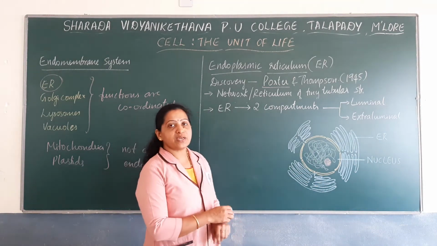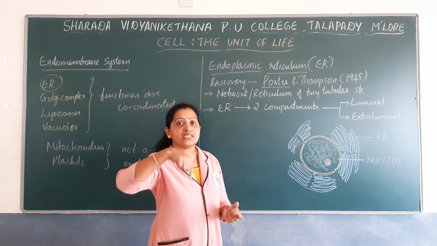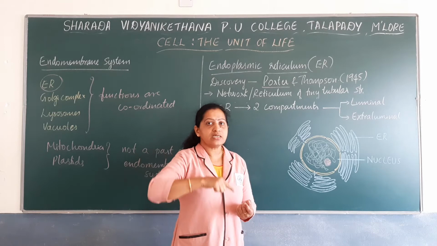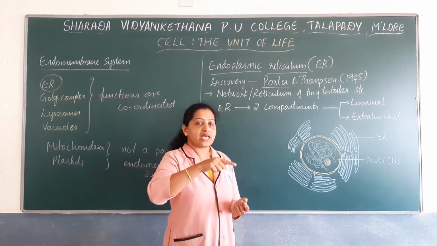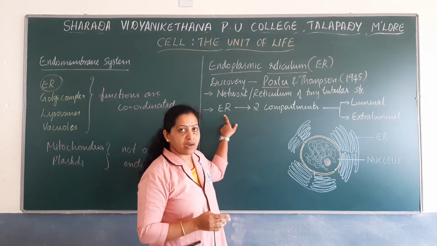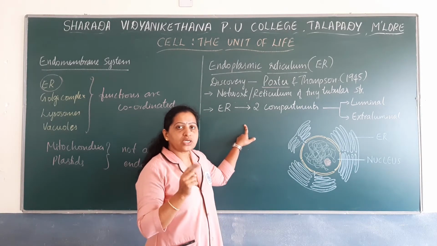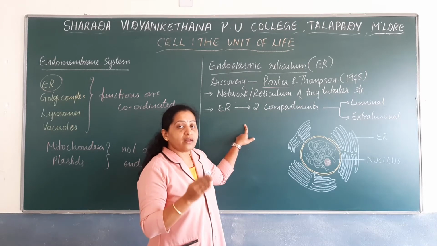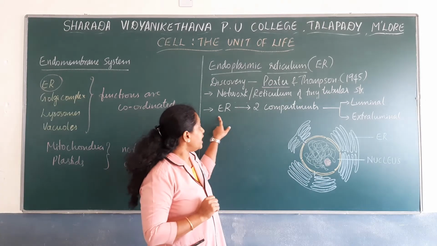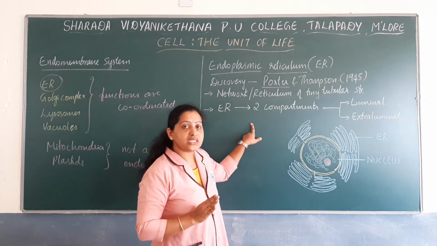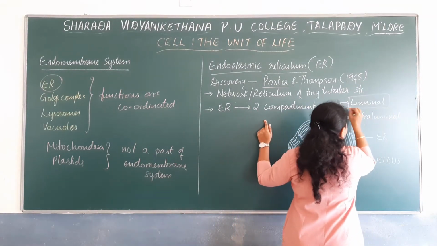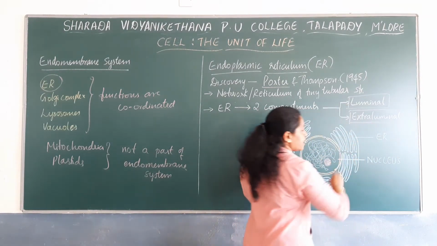So this endoplasmic reticulum divides the intracellular space. Intracellular space is the space within the cell. So the space within the cell is divided by this endoplasmic reticulum into two compartments. What are those two compartments? Endoplasmic reticulum divides the intracellular space into two compartments known as luminal compartment and extraluminal compartment.